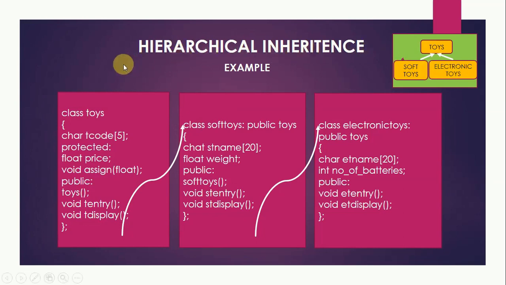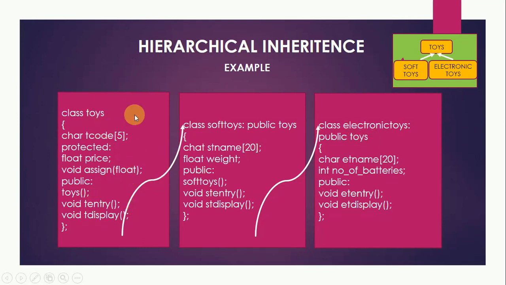Now let us see how this can be implemented in C++. So first we'll create a base class, class toys, and it has the member T code and the protected member as price and the member function assign. And then in the public section, it has the constructor and then two member functions T entry and T display. Now the class soft toys, it is inheriting publicly from the class toys, and then it has two members st name and weight, and the public member functions as the constructor and two member functions st entry and st display. Then there is one more class, electronic toys, and it is also inheriting publicly the base class toys.